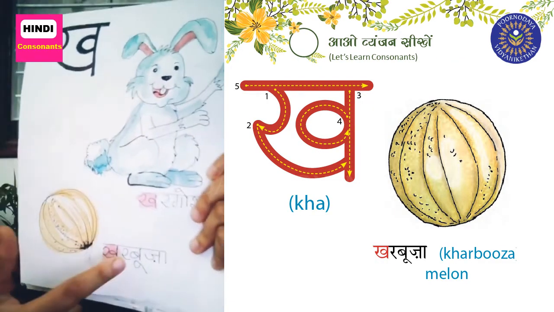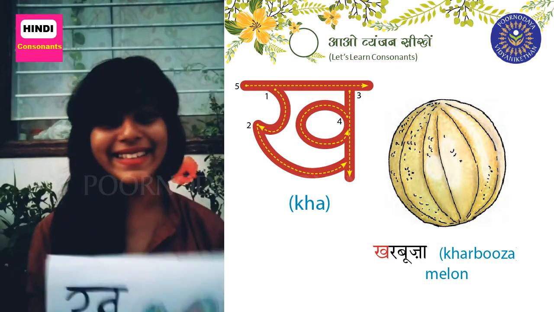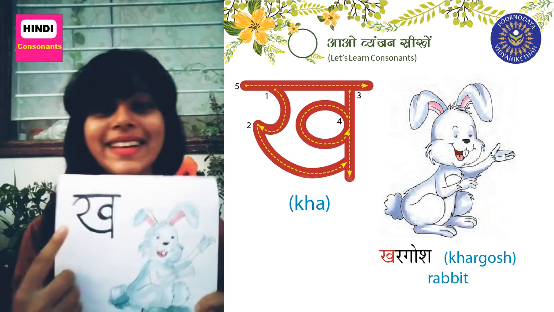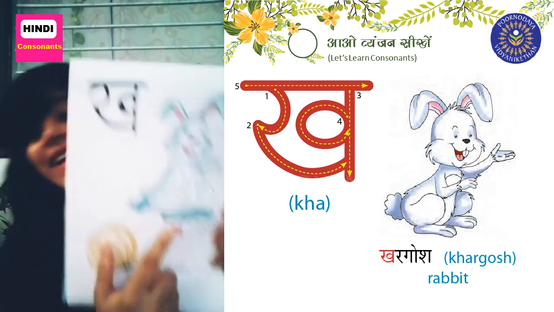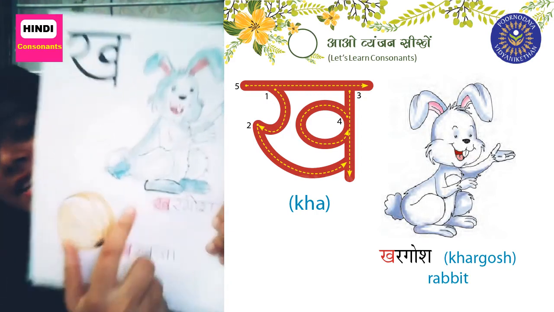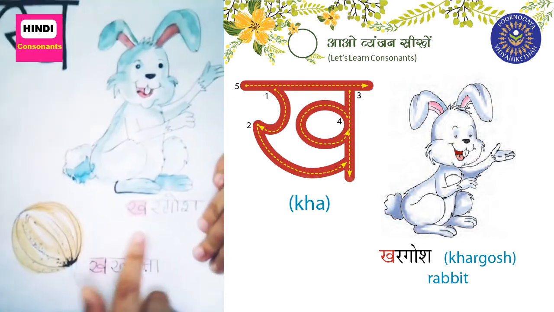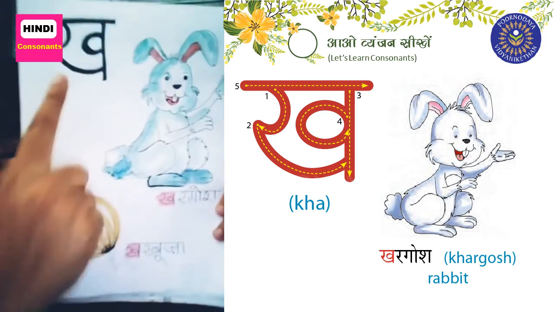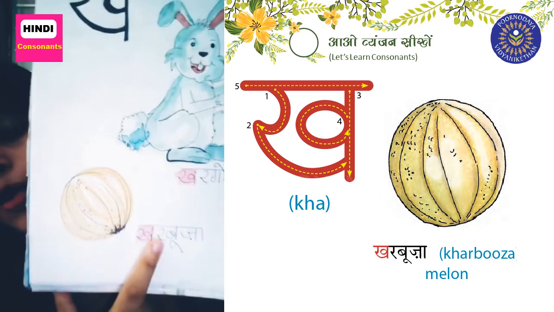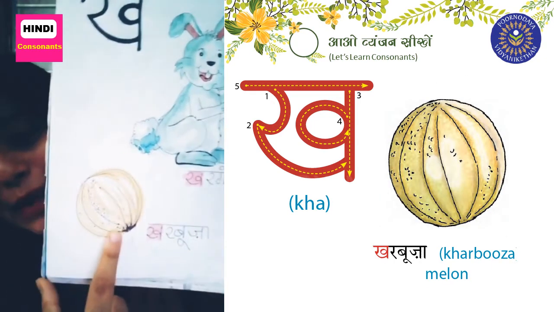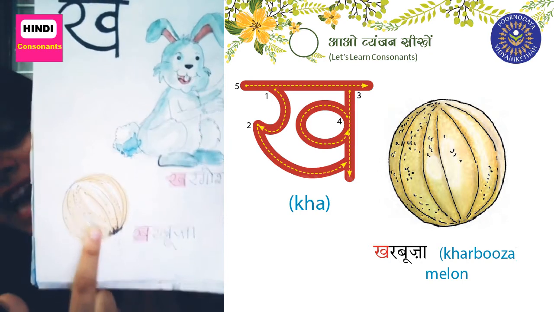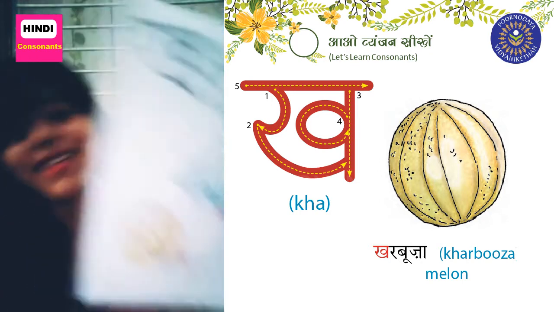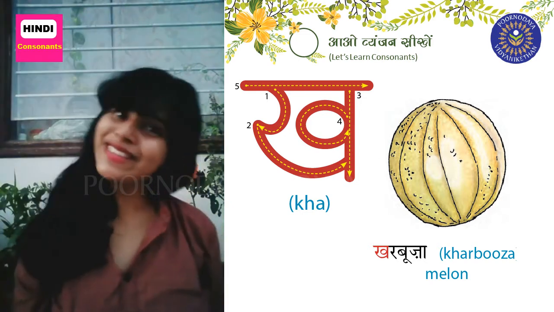Kha for Kharbuja. Kha for Khargosh. My name is Khargosh. Kha for Kharbuja. My name is Kharbuja. Kharbuja is muskmelon in English. So now let's revise it.